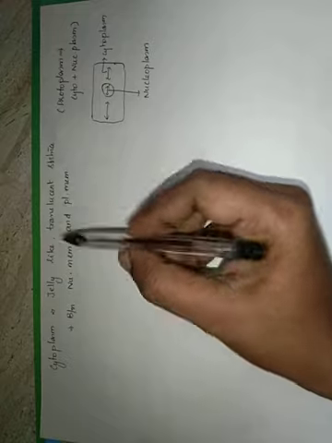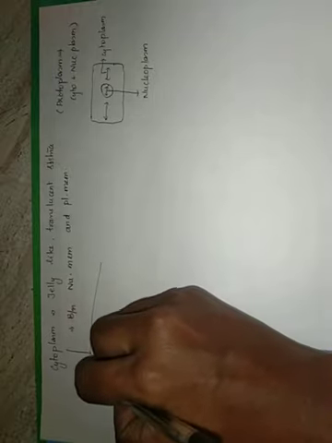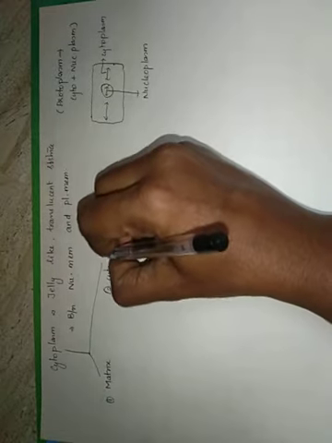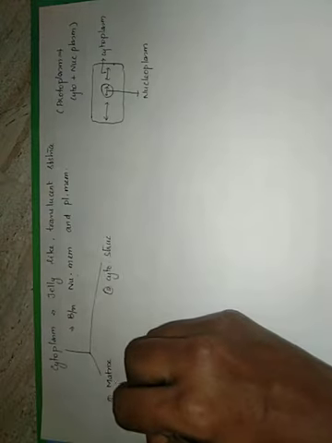So the cytoplasm is present between the nuclear membrane and plasma membrane, and cytoplasm can be divided into two parts. One part is called the cytoplasmic matrix. The second part is called the cytoplasmic structures. So cytoplasmic matrix is actually the semi-fluidic substance.